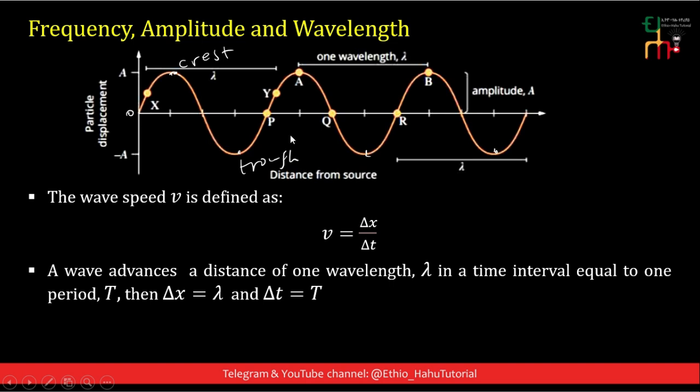If the wave advances one wavelength, delta x equals lambda, in a time interval delta t equal to one period, then the wave speed is, in place of delta x, substitute lambda, and in place of delta t, substitute period. That is lambda divided by period, and this is equal to lambda times frequency, where frequency is equal to 1 over period.